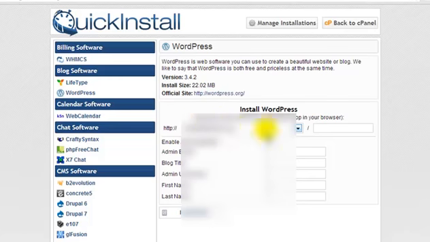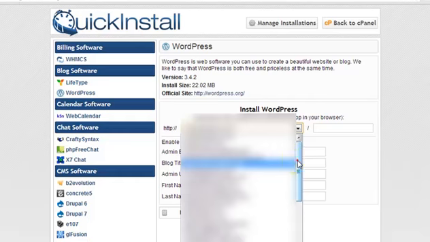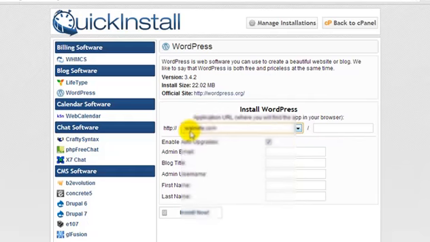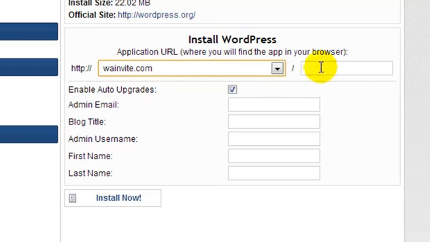Now if you only have one domain name, that's the only one you're going to see here, but I have numerous domains on my account, so from the drop down menu I need to locate the domain name that I want to install the new WordPress blog on, and that is going to be wa-invite.com. I don't want to install it in another directory, and I'm not going to get into that, so just make sure you leave that blank and your new site will be installed on yourdomain.com. Enable auto upgrades, I'm going to leave a check there.